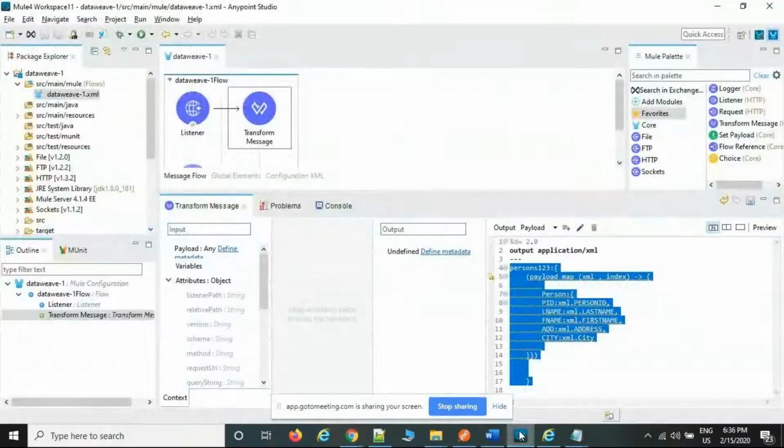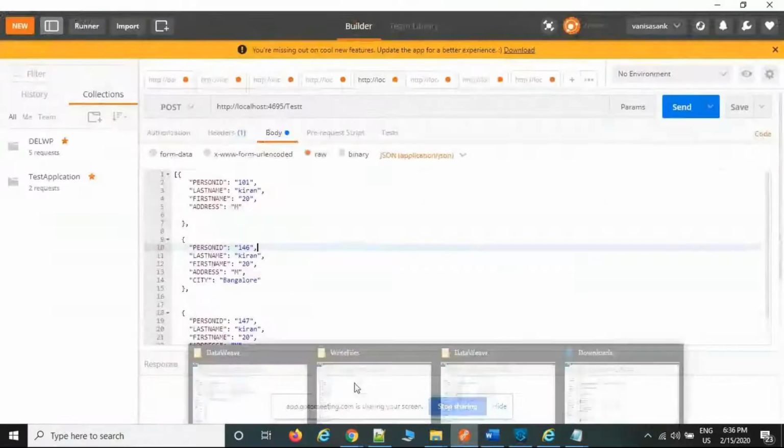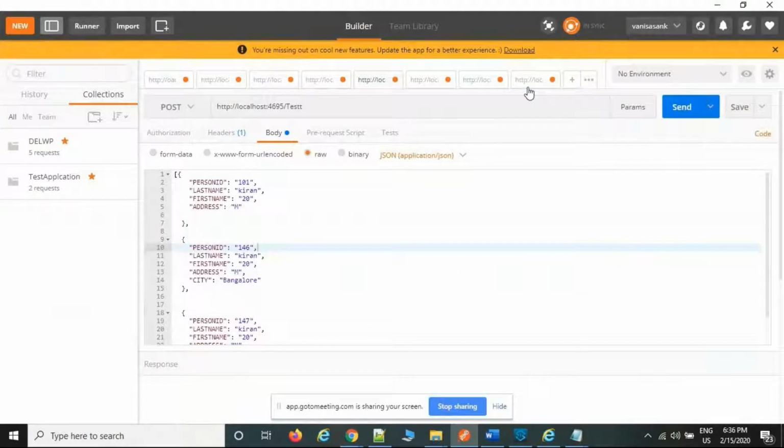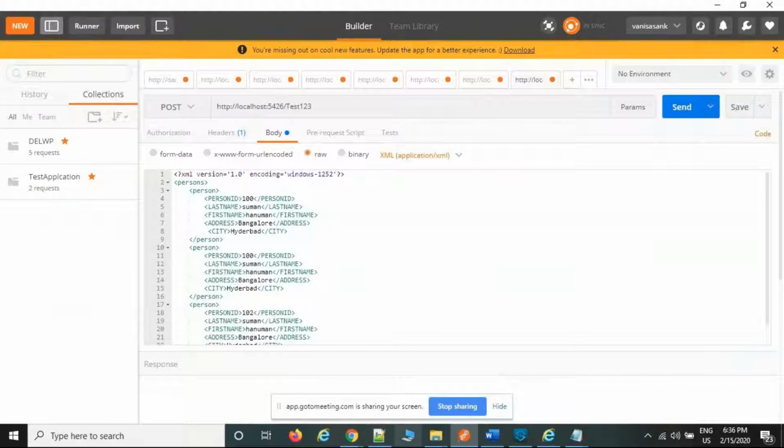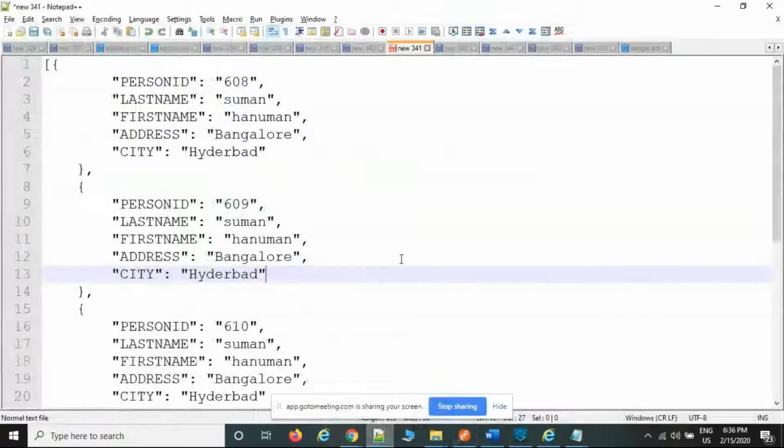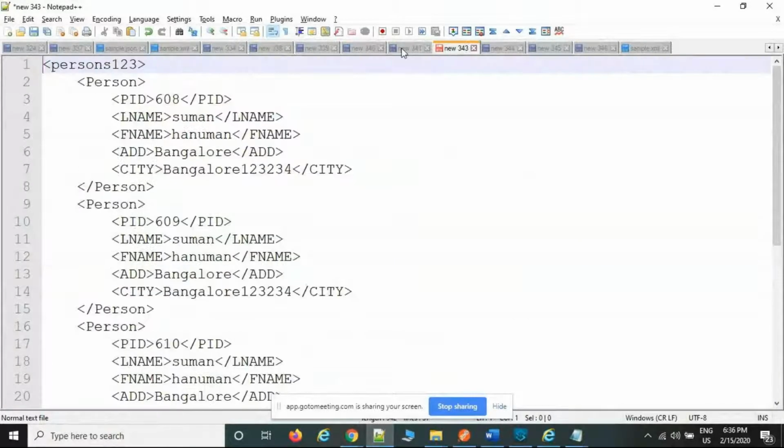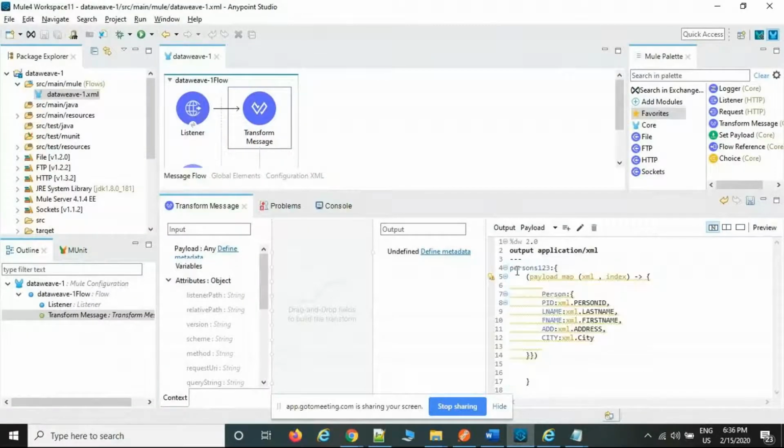And yesterday we had a discussion about the JSON to XML transformation, and the file got generated in XML format. I hope this is the file that got generated. I think so. I'll show you the file. This is the file that got generated, the XML transformation. So the input file is JSON and the output file is XML. This is the code which I have written for the XML transformation.